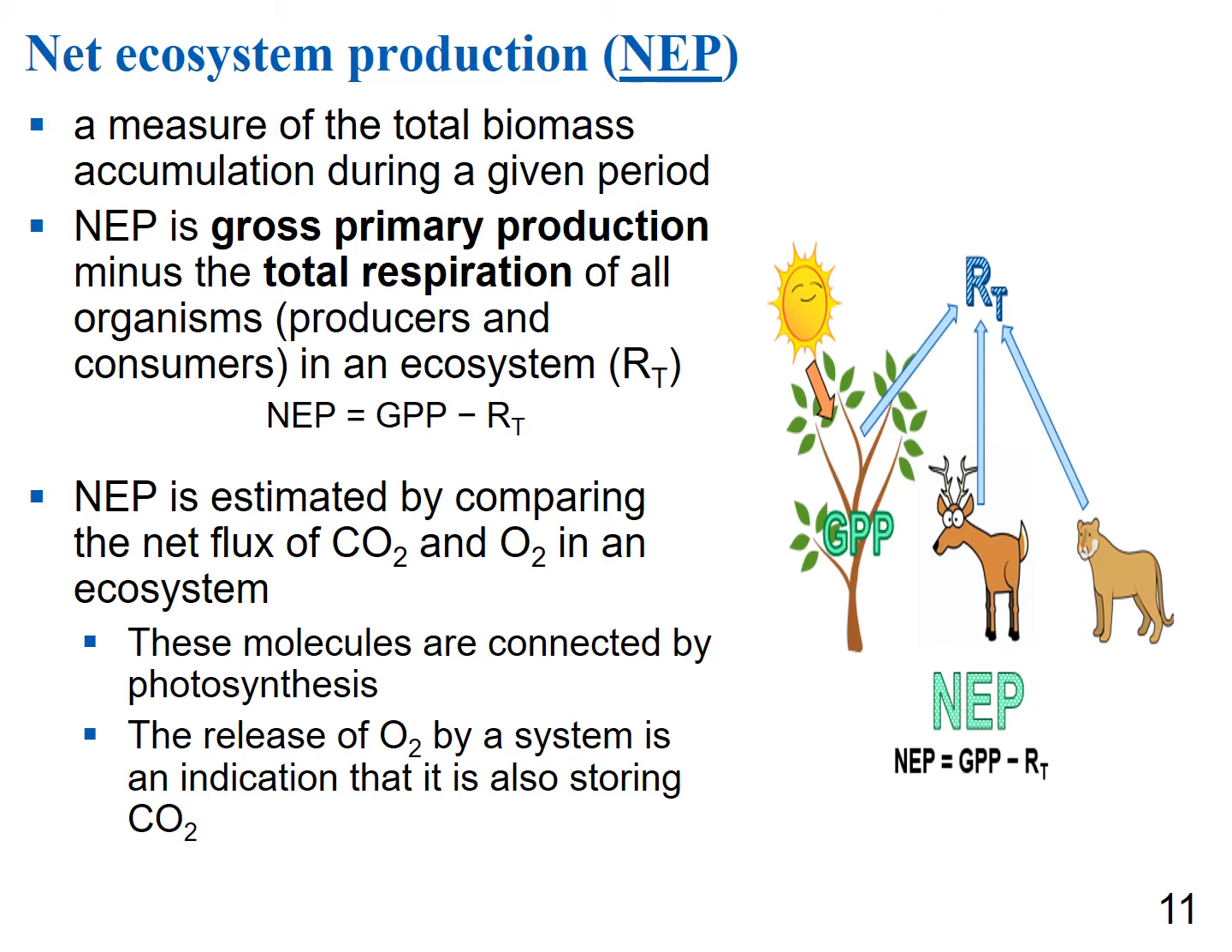Because if we go back to photosynthesis, in the light reactions, photosynthesis splits water and produces oxygen, and those electrons are used to make your ATP and NADPH. Then the NADPH and ATP go on to the next cycle, the Calvin cycle, and you make your carbohydrate there, your G3P. So if you're releasing oxygen, you're also storing CO2.